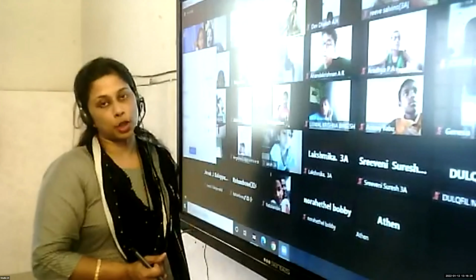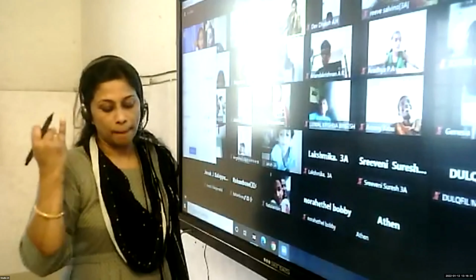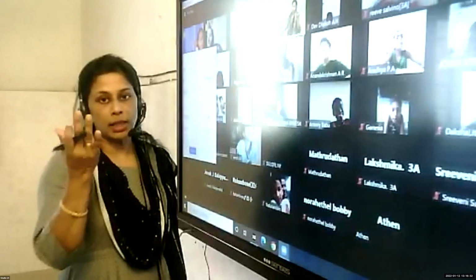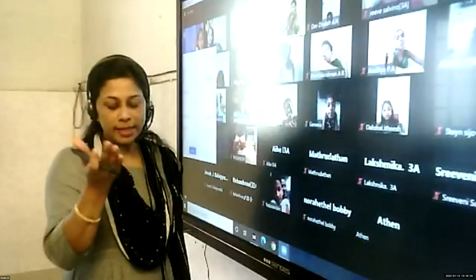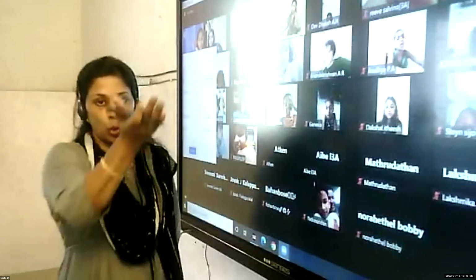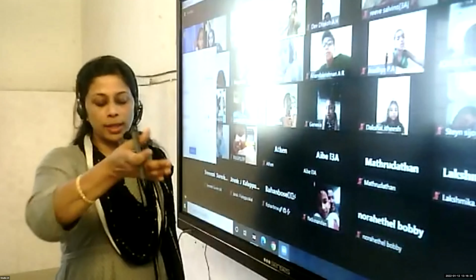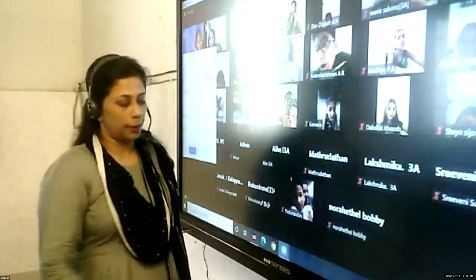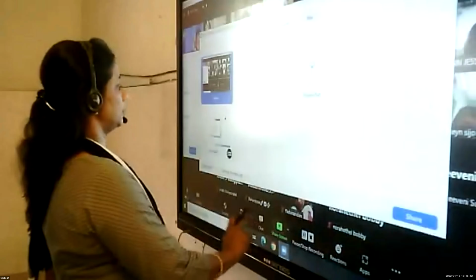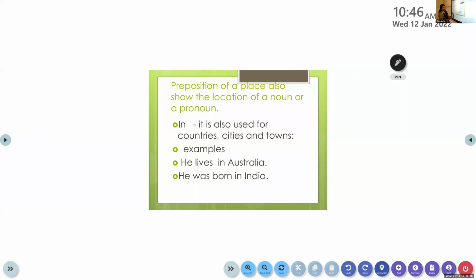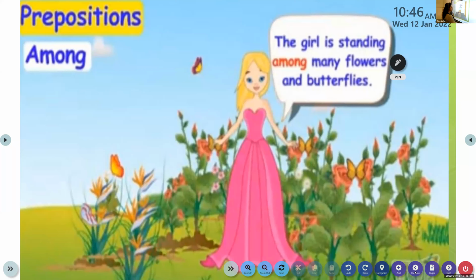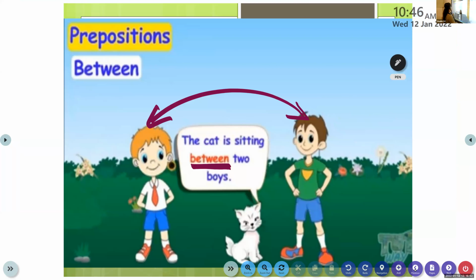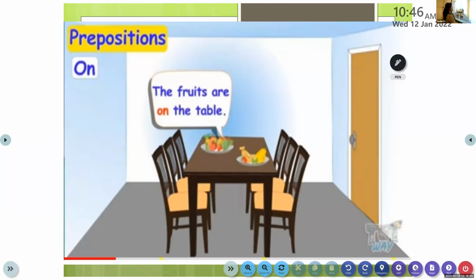Have you all understood these prepositions? Let's revise it once more so that we are thorough with all these prepositions.